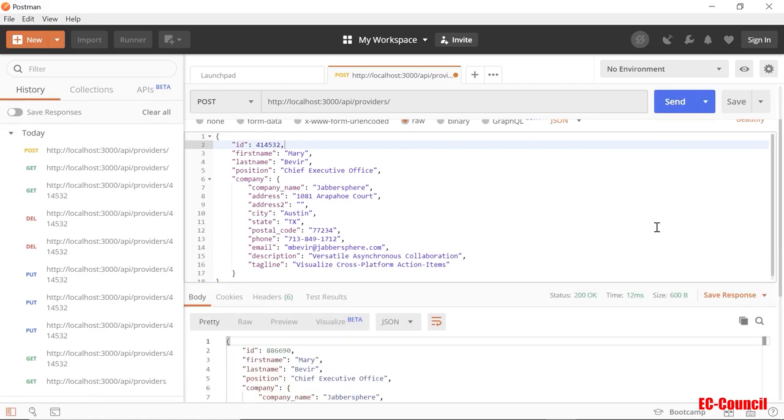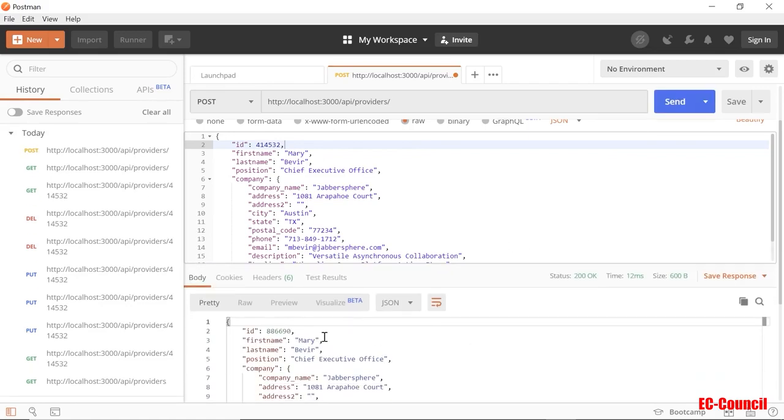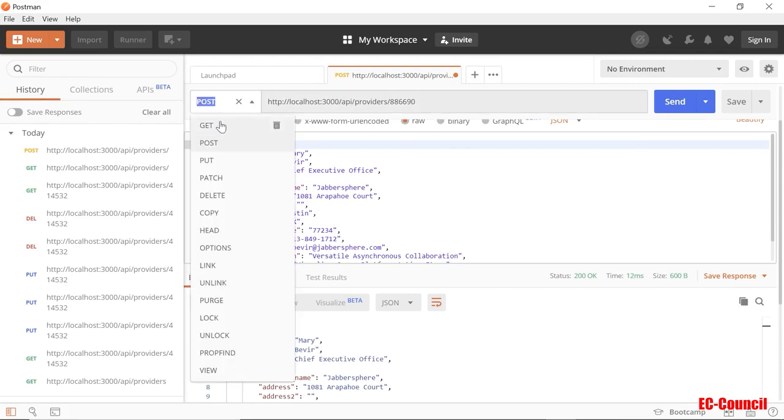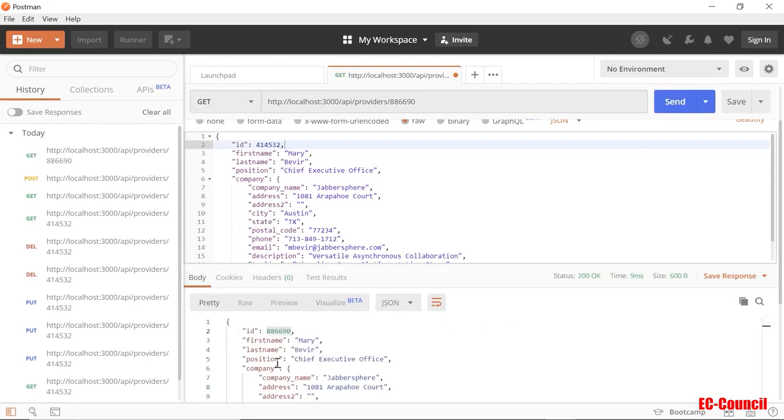Okay, so it did add to the list. It assigns a new ID, 86690. It's a random ID we create in our code. So this ID is now lost. So if I copy that ID and put it up here in the get, and instead of post, we go to get, we should get the same data back, right?